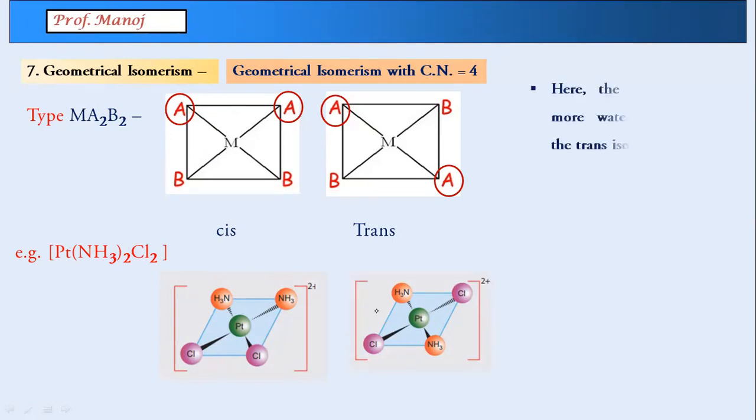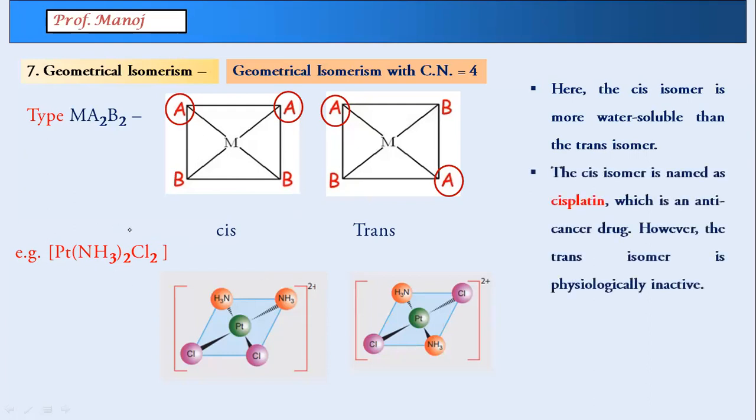A little extra information about this. These cis molecules in this case are found to be more water soluble than trans. This particular example is called cisplatin, and it is used in the treatment of cancer. The trans isomer has no medicinal value at all. The cis isomer is polar, and the trans isomer, for an obvious reason, has zero dipole moment, because dipoles in opposite directions cancel each other.